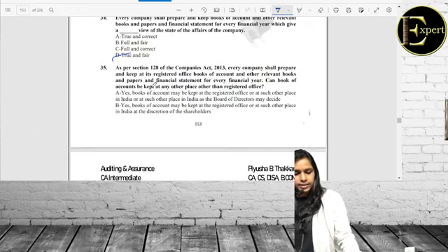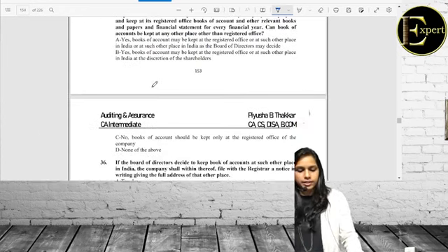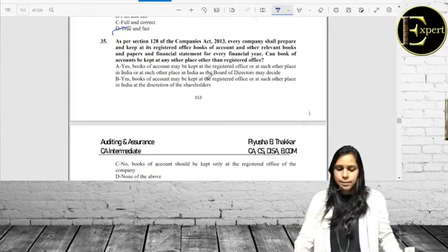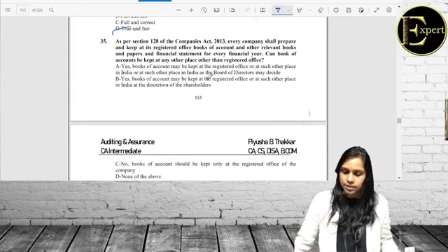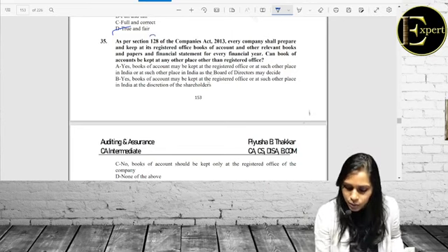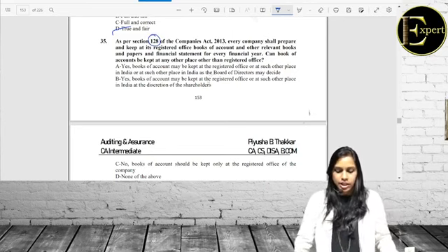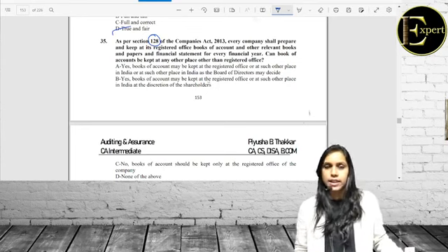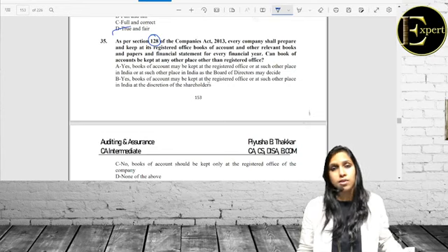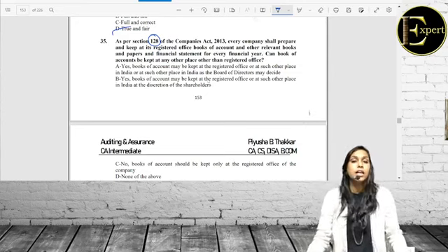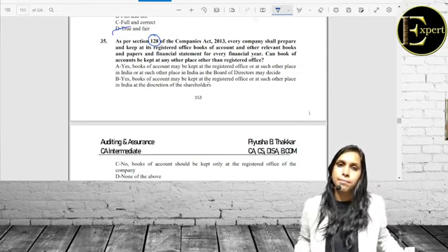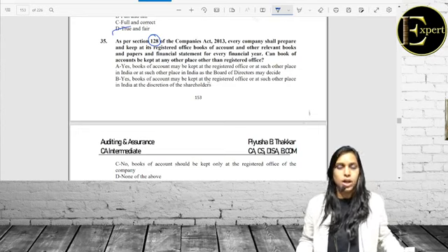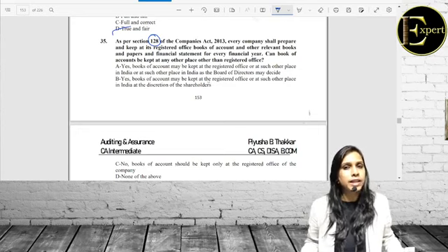Yes, the next question. Question 35. As per section 128 of Companies Act 2013. When we speak of section 128, here we are speaking of maintaining of books of accounts. Now these books of accounts have to be kept at the registered office of the company. Can they be kept at other place? Yes. After whose approval? If the Board of Directors think fit, it can be kept at some other place also. But the registrar needs to be informed. In how many days? 7 days.